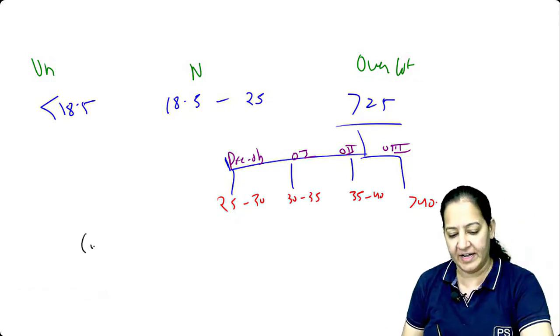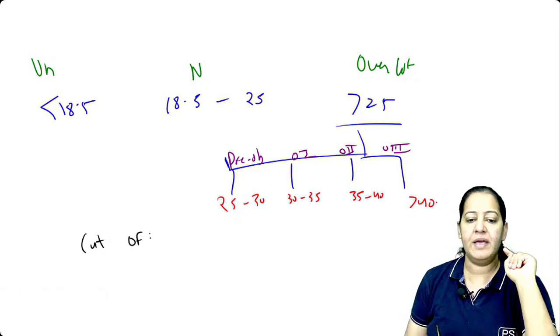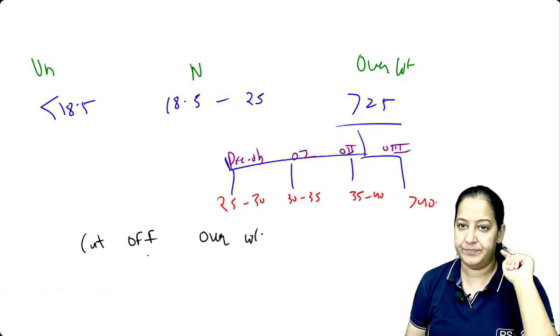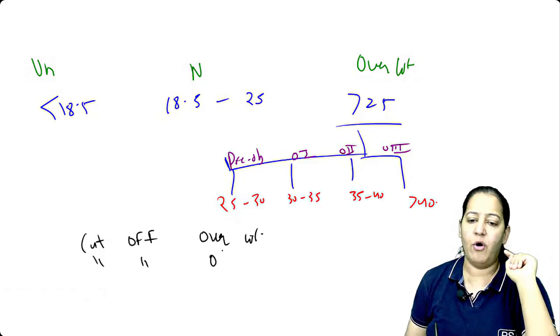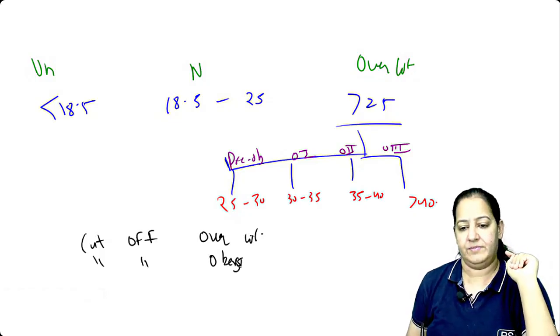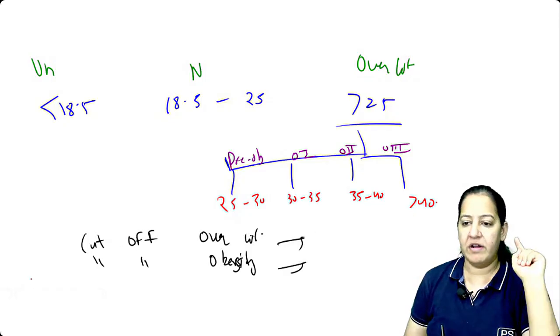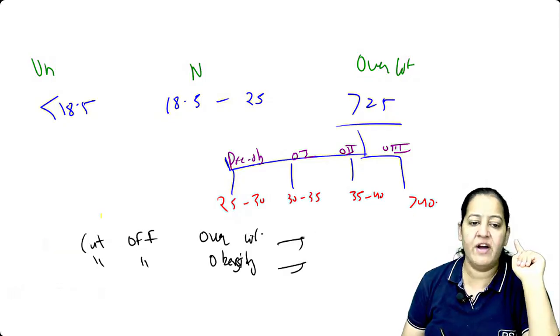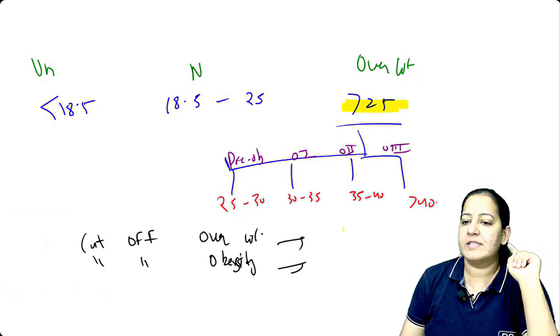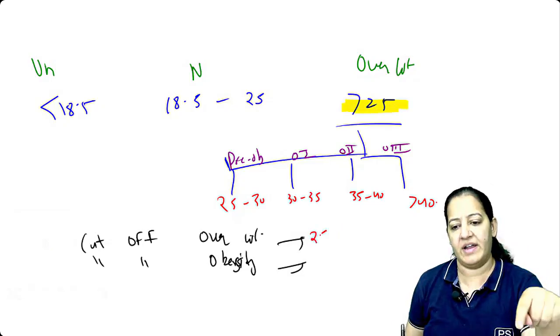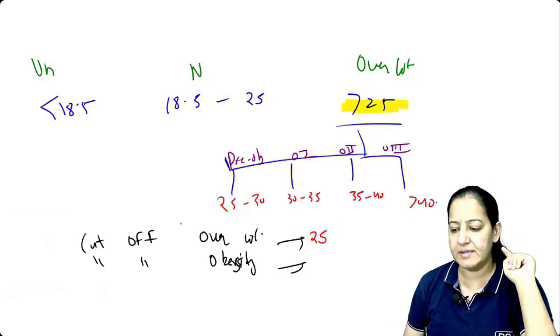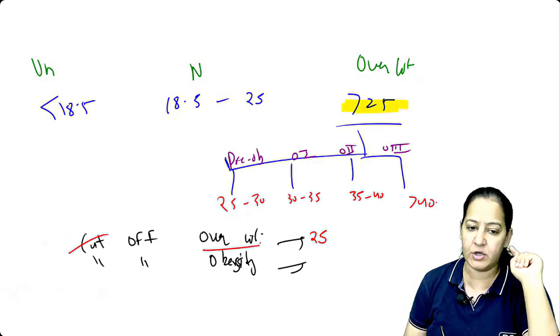Let me write the question. Tell me the cutoff for overweight. And tell me the cutoff of obesity. The 2 different questions are there. Can you give me the answers? What is the cutoff of overweight? Anything more than 25, we are calling it overweight. So cutoff is 25. Straightforward question, straightforward answer. The cutoff for overweight is 25.